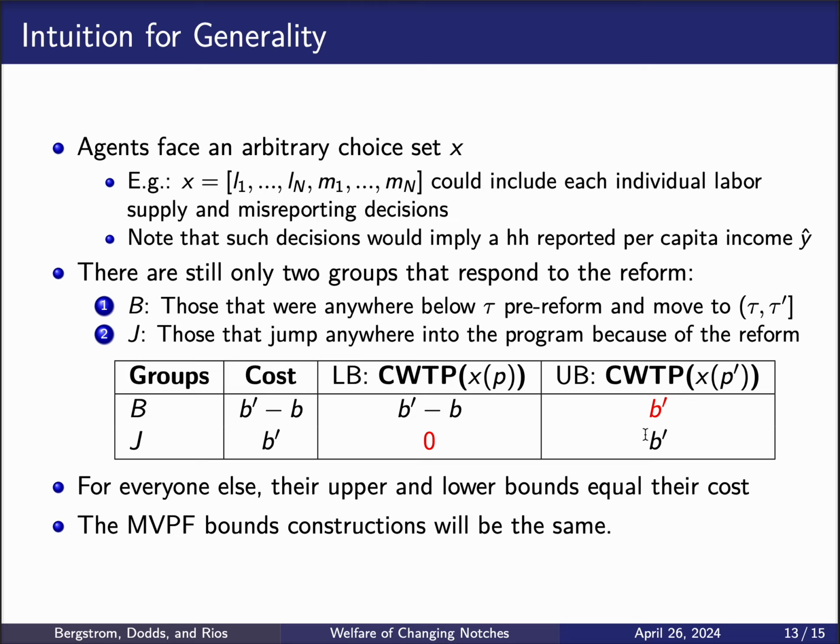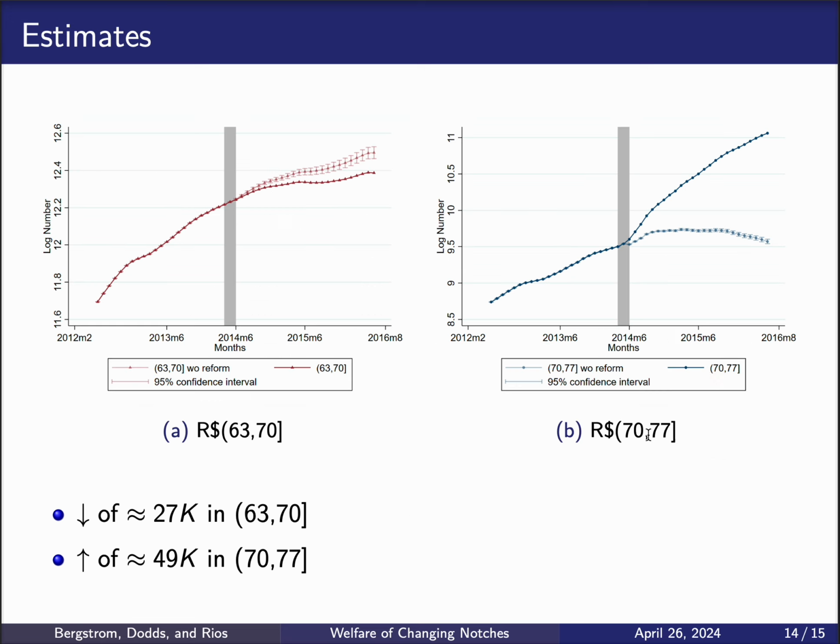Now, for all the other groups of households, the upper and the lower bounds are going to equate the cost, right? Because all that is going to change in their willingness to pay, for households that don't change their behavior, is going to be the increase in benefits. So this is exactly the cost of the program for each one of those households. Because of that, the MVPF bounds construction is going to be exactly the same as in the baseline model, and we can use the same argument as before.